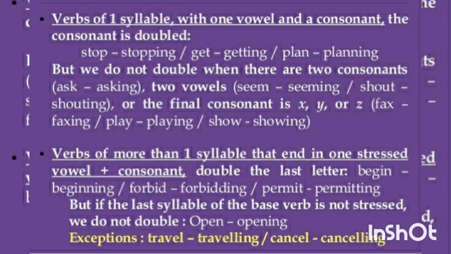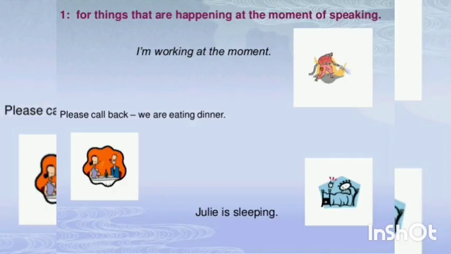Verbs of more than one syllable, for example, begin, okay, and that end in one stressed vowel plus consonant. Begin, consonant, you have to double the consonant, double n ing. Forbid, forbidding, like that.